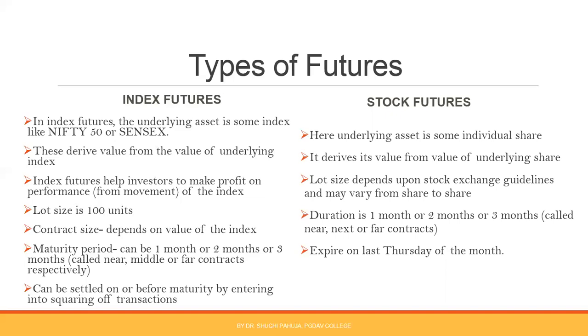Suppose the contract size specified by the stock exchange is 2 lakh rupees, and the price of the share at present is 100 rupees. In that situation, the lot size will be 2 lakh divided by 100, that means 2000 units will be the lot size, right?